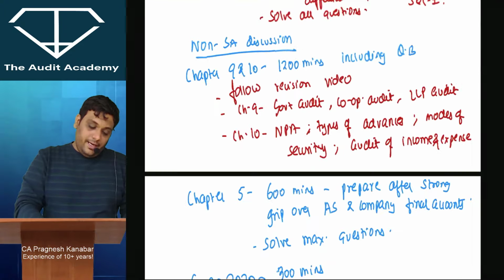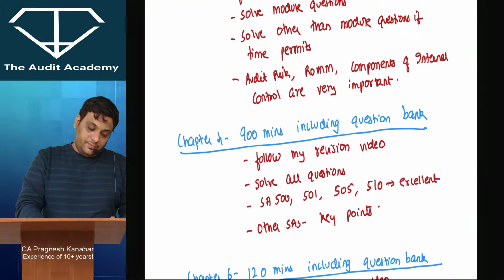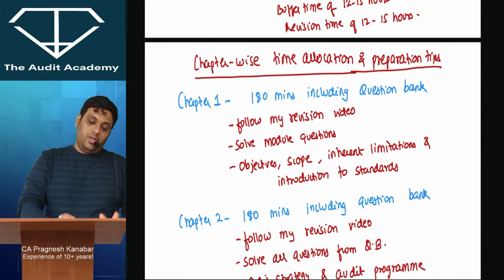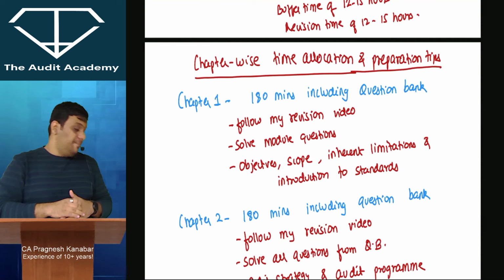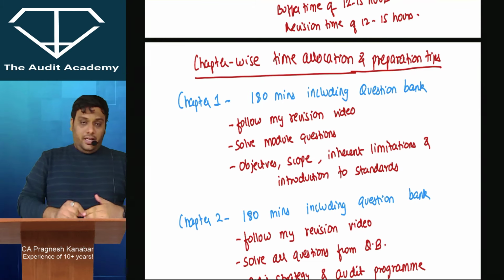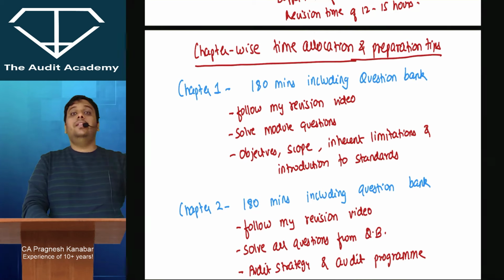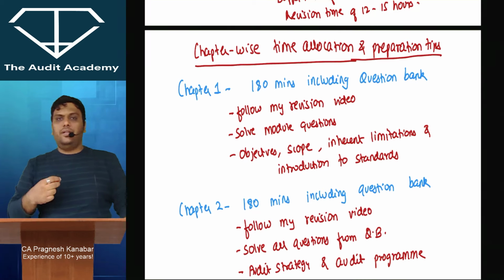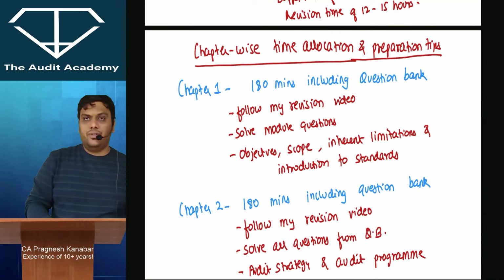Okay, now when we talk about your chapter wise time allocation and preparation tips, for chapter 1 I've given 180 minutes including the question bank. Now sir, when you say including the question bank, which question bank? See, if you're my students, we have module questions plus past attempt questions also.